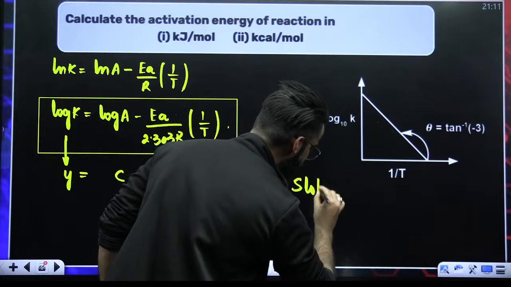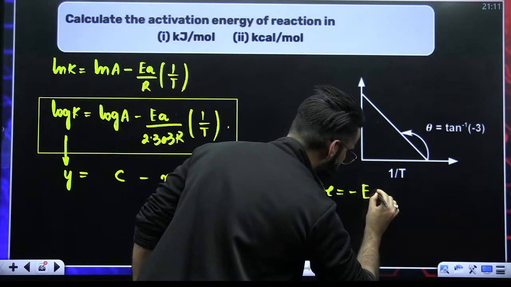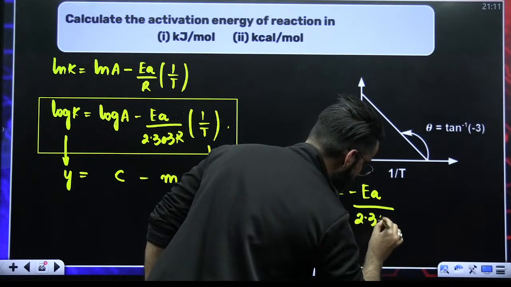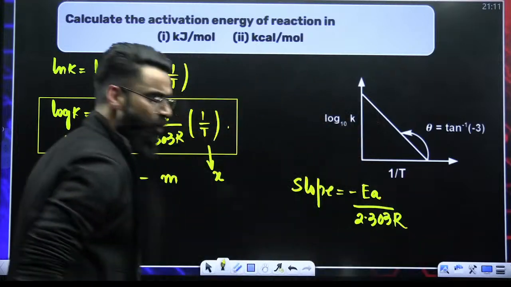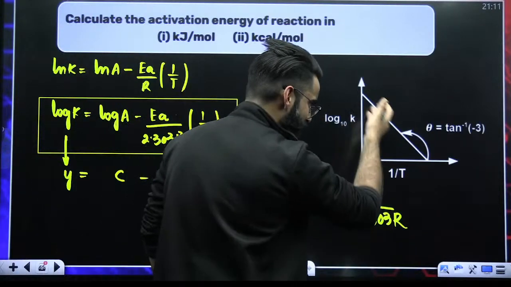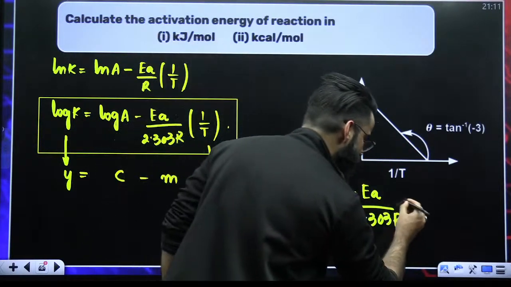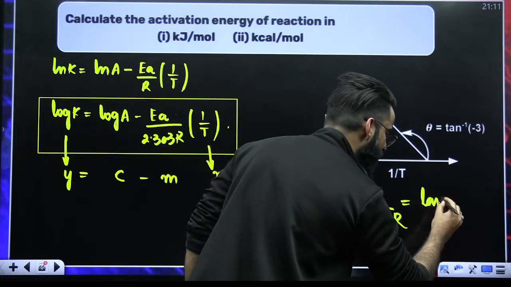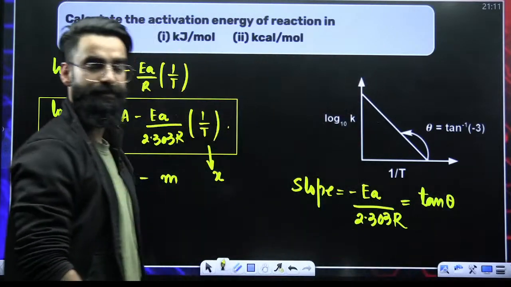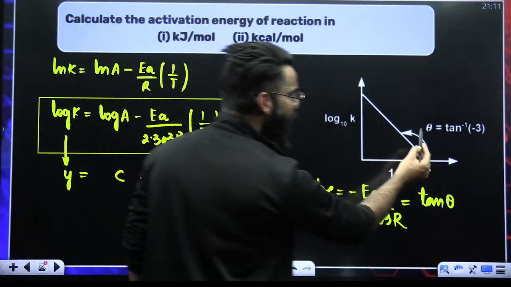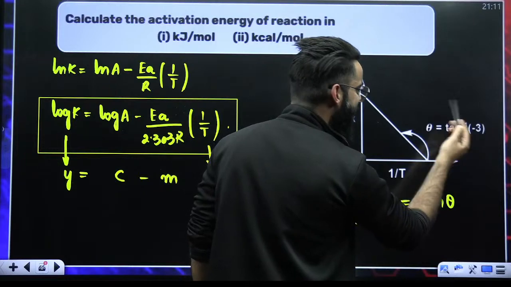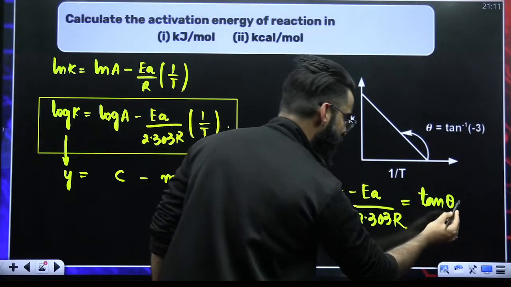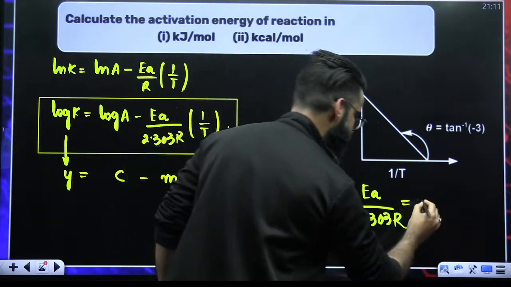If you think logically, the slope is minus EA divided by 2.303R. As per the given graph, the slope has to be tan of theta, where theta is tan inverse of minus 3. So tan theta is going to be minus 3. Simple. Instead of tan theta, I'll write minus 3.